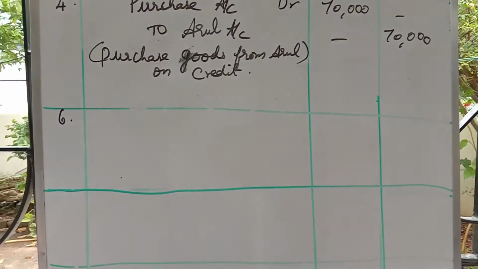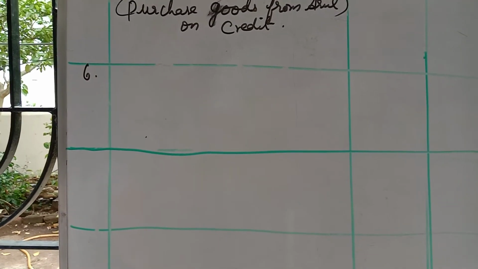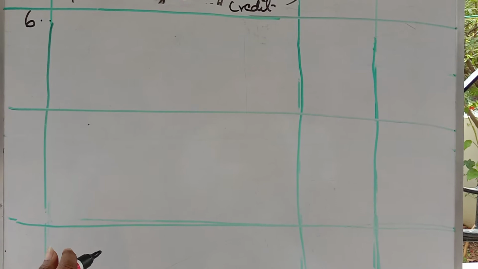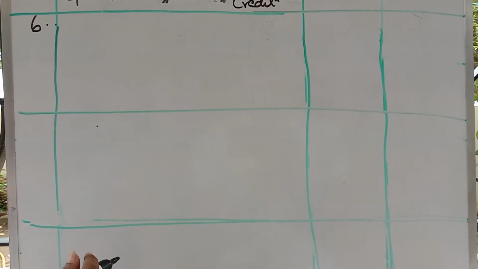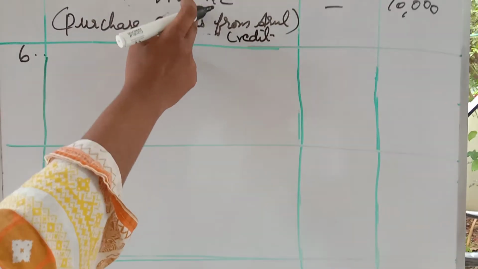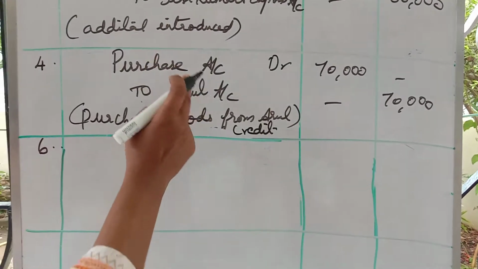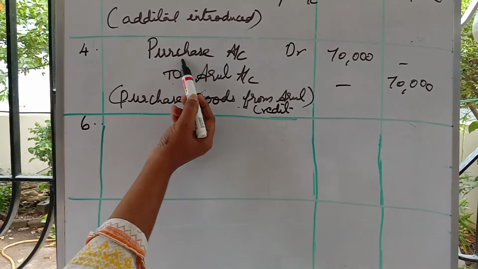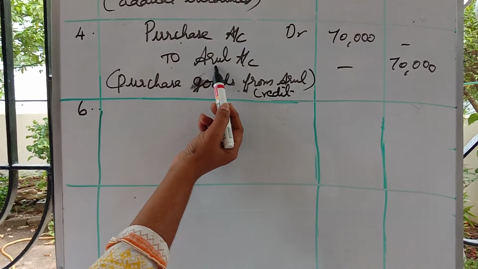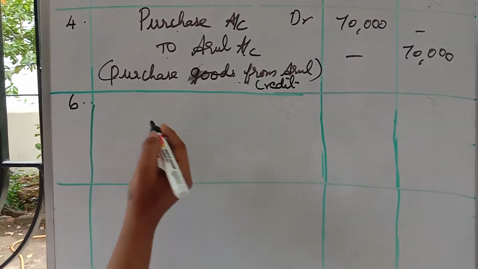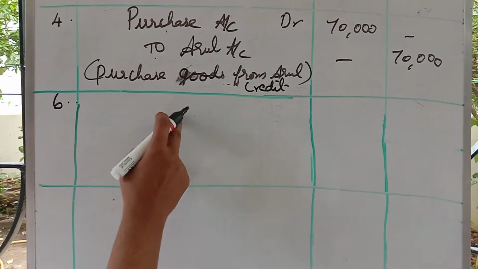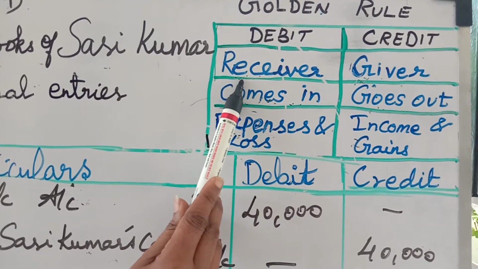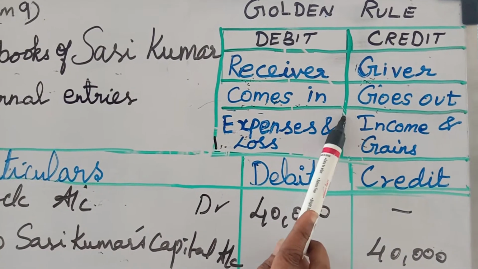So next, what is the date? 6th date is there. Next date is date 6. See there, return goods to Arul. So here, the goods you bought from Arul, you are returning them. When you return purchased goods, purchase comes on the debit side, so purchase return comes on the credit side. So what do you write? To whom you are giving, Arul. So here see, in the golden rule, the receiver will come in the debit side. What is going out will go in the credit side.